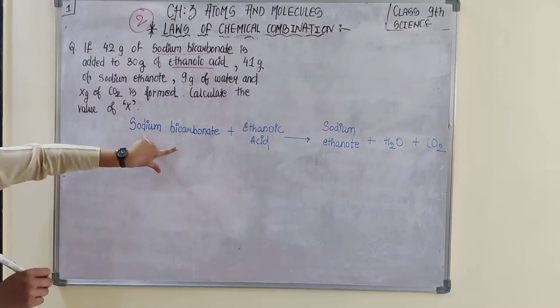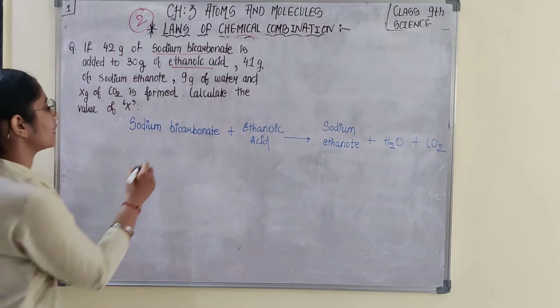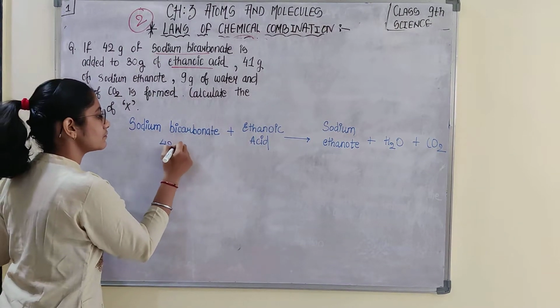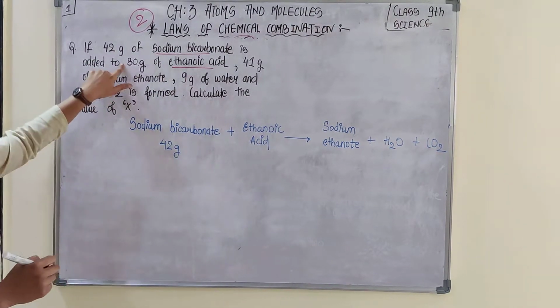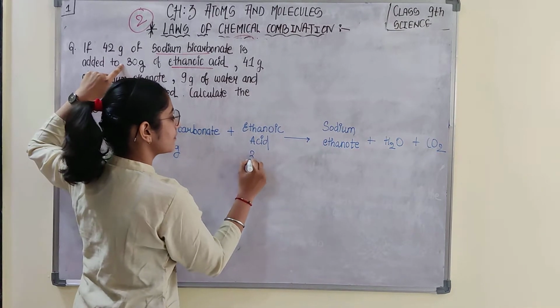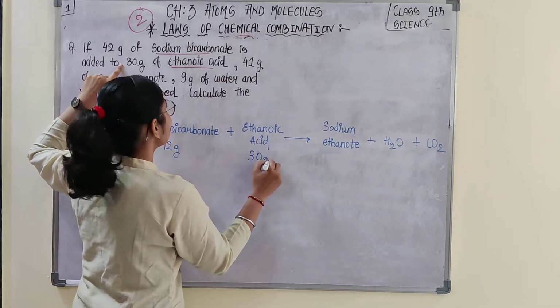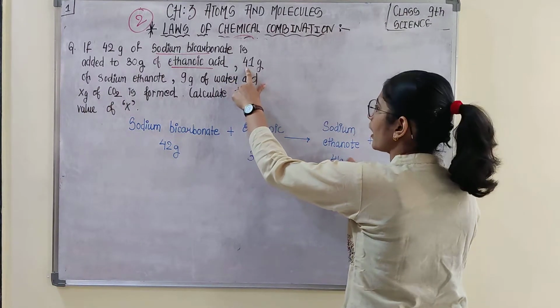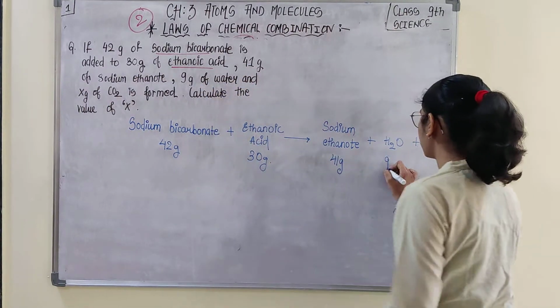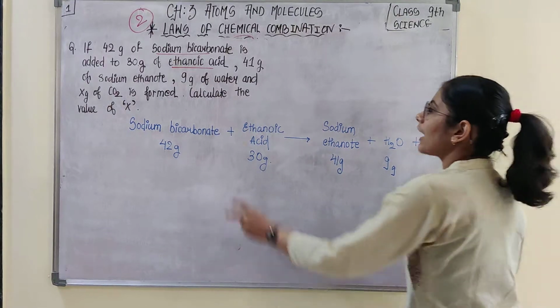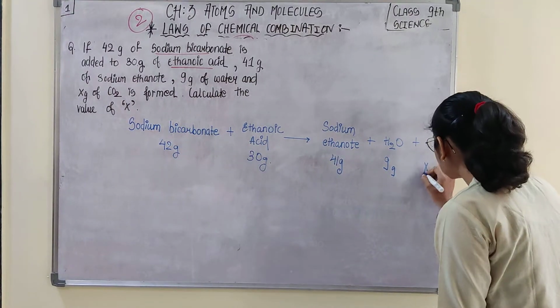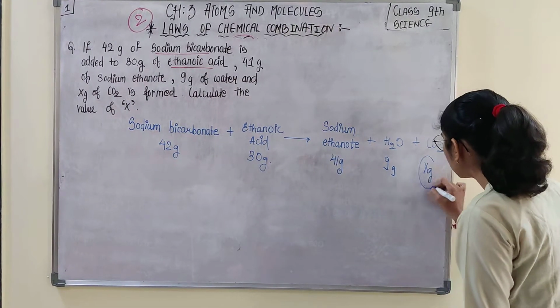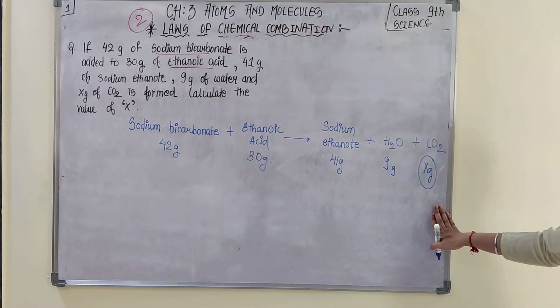Sodium bicarbonate is 42 gram. Ethanoic acid 30 gram. Sodium ethanoate 41 gram. Water 9 gram. Carbon dioxide they have given x gram. So we have to calculate this x gram.